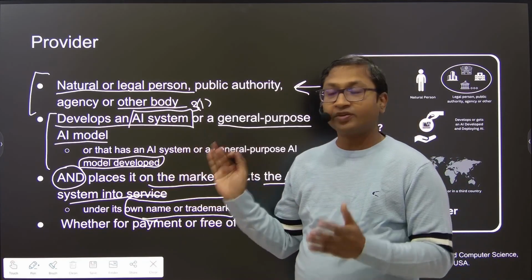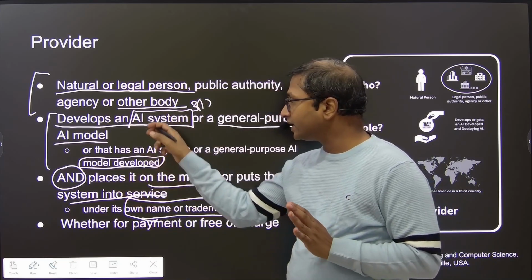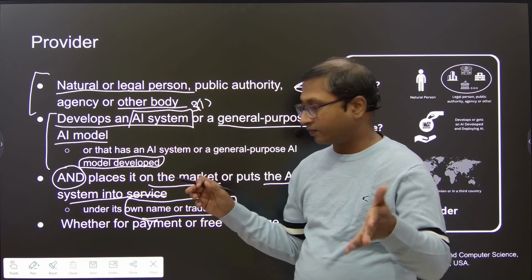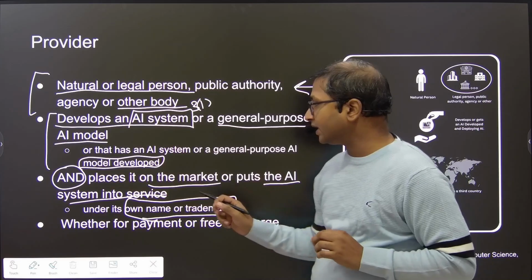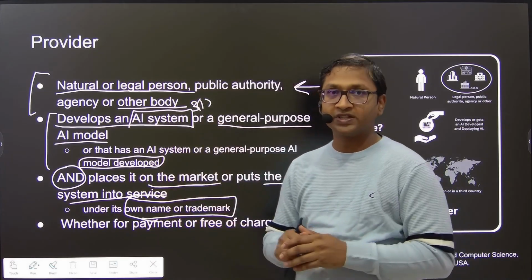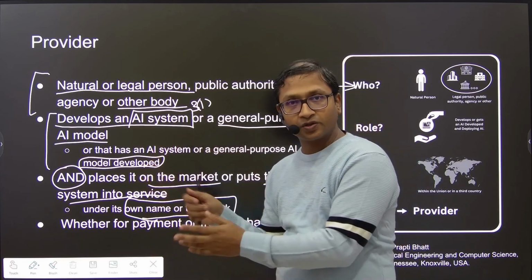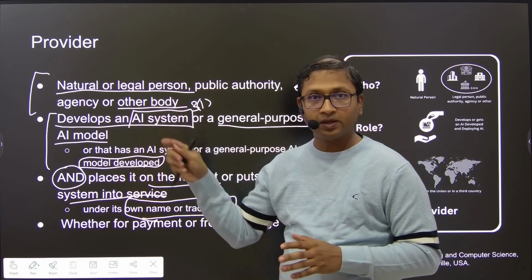Now, what about the other way around? If I don't get an AI system developed or develop it, but I just place it onto the market or put the AI system into service, does that make me a provider? Not really. We'll see there are other entities also defined in the EU's AI Act where this distinction will be obvious.